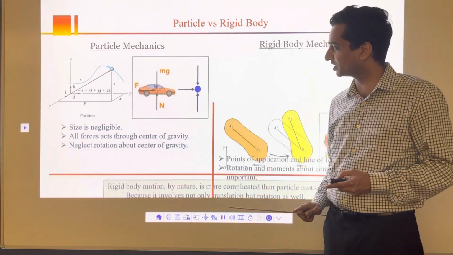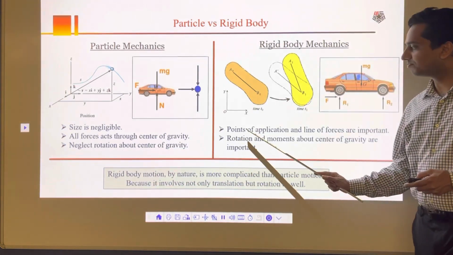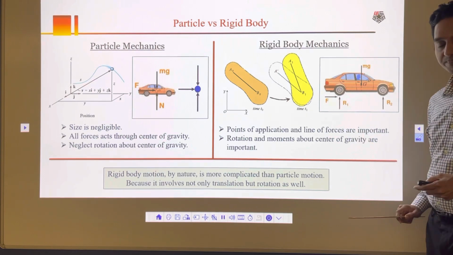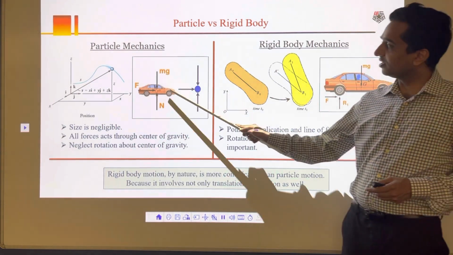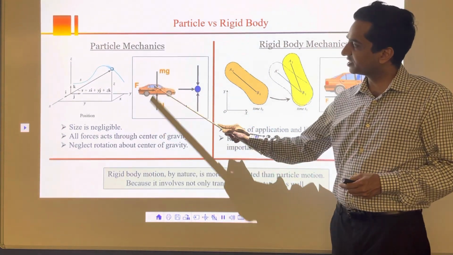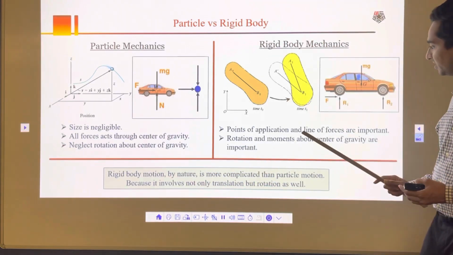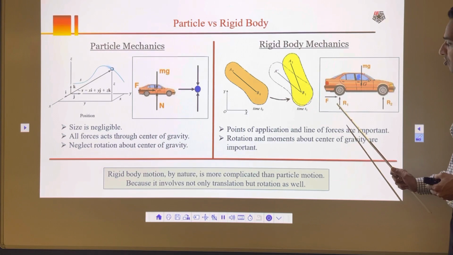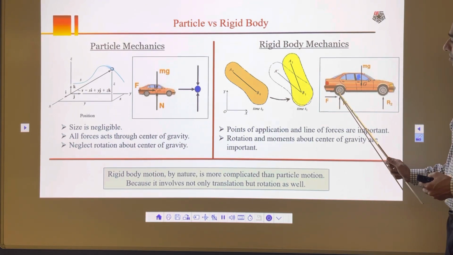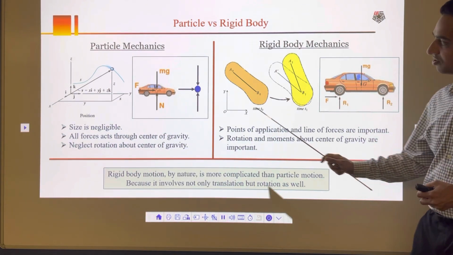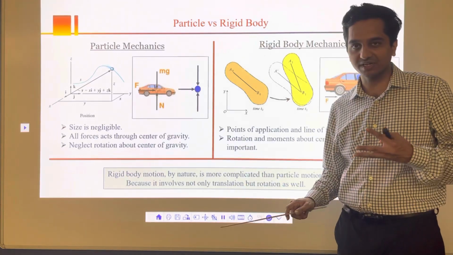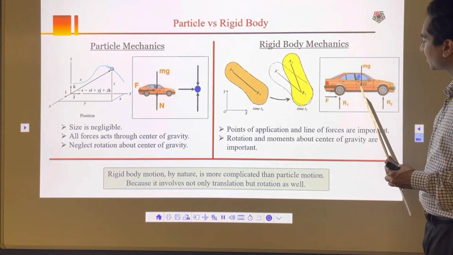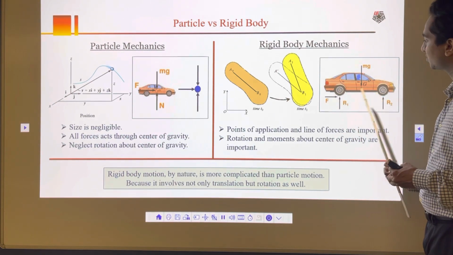So what is a rigid body? For a rigid body, the points of application and the lines of action of forces are important. Here, with this car, we considered a particle, but in reality, if we want a more complex analysis, we have to consider the car like this. The reaction forces are here and here. In the particle model, all the reaction forces are at the center of gravity. We don't consider it here. Gravity acts at the center of gravity, and the reaction forces and other forces act where they actually apply.